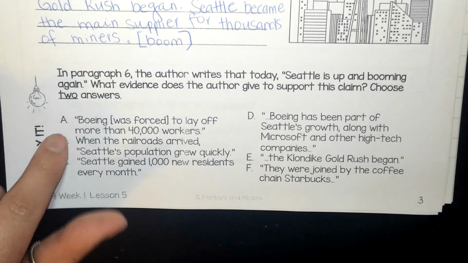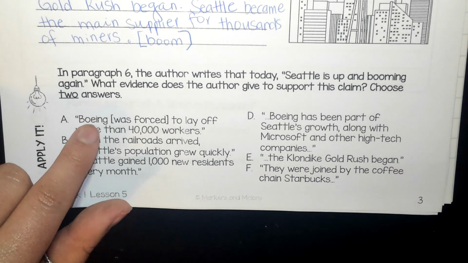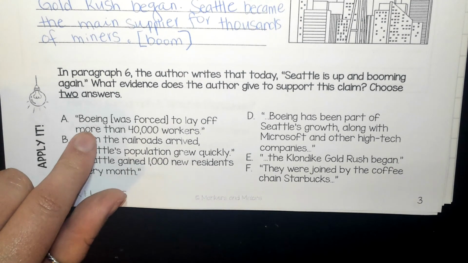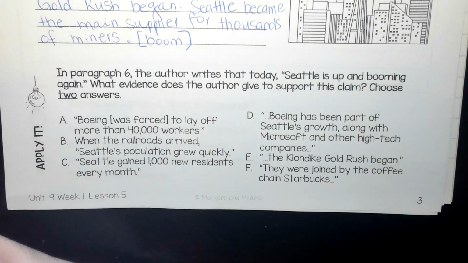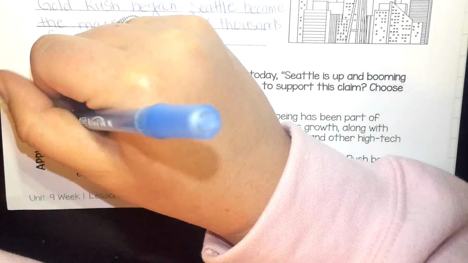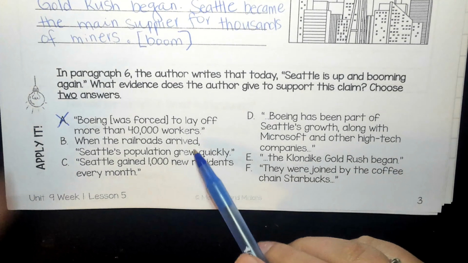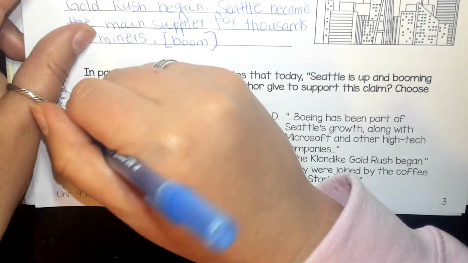So here in choice A, it says Boeing. Boeing is a company that makes airplanes. So it says Boeing was forced to lay off more than 40,000 workers. When someone gets laid off, it means that they have to leave their job. And so when we were talking about people losing their jobs, was that a boom or a bust? This was a bust. So I know that that's not it because this question is asking me about booming. Okay. I didn't read anything about railroads in paragraph 6. So I know that's not it.